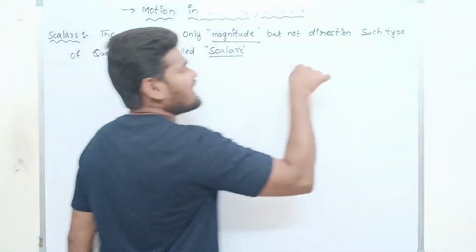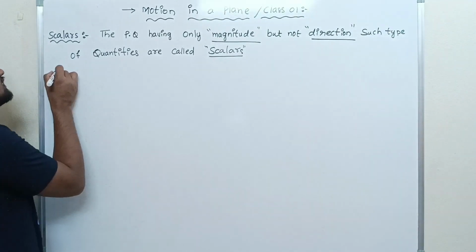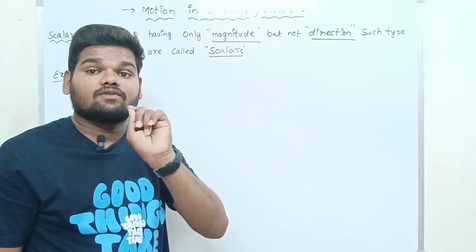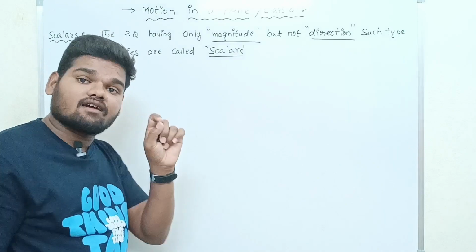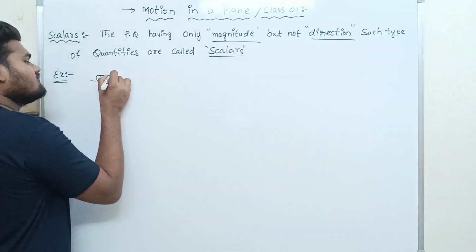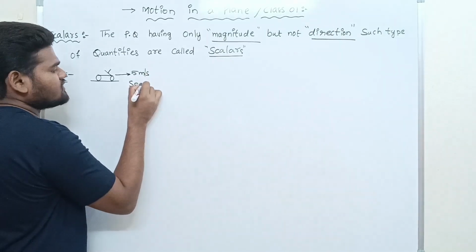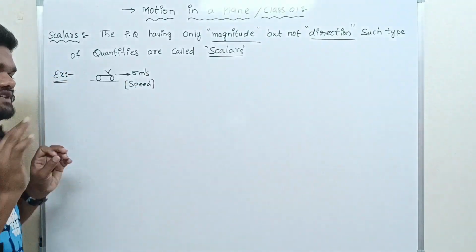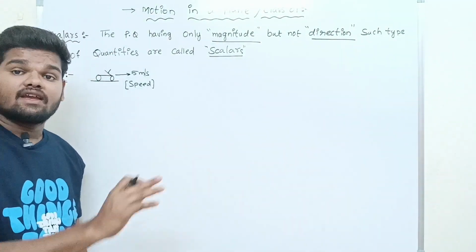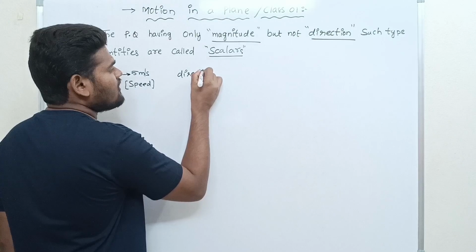So the physical quantities having only magnitude but not direction. Have a look. I'm taking one example. So what is the meaning of magnitude? Magnitude is nothing but a constant value. Have a look. I'm taking the example. Here there is a bike. Okay. So this bike is moving with a speed of 5 meters per second. Just saying that the bike is moving with a 5 meters per second speed. That's it. In which direction it is moving? I have not mentioned. So the direction of the bike is not mentioned.